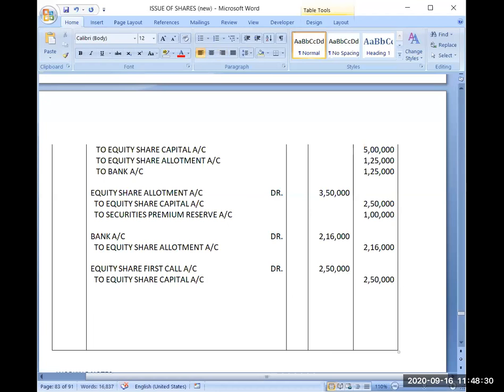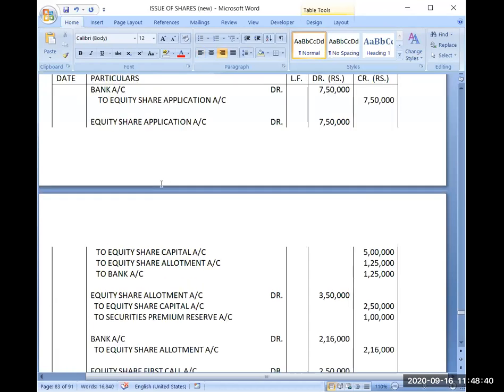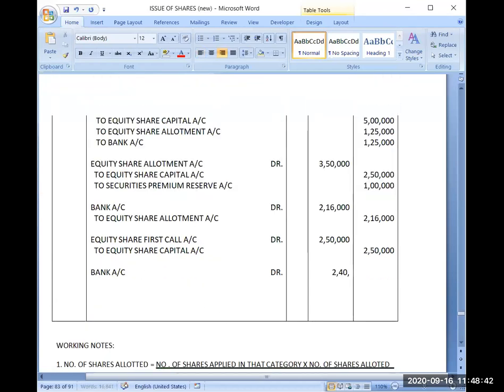Now we will do bank entry for first call. Bank account debit. And the amount received is 2,40,000 to equity share first call account.